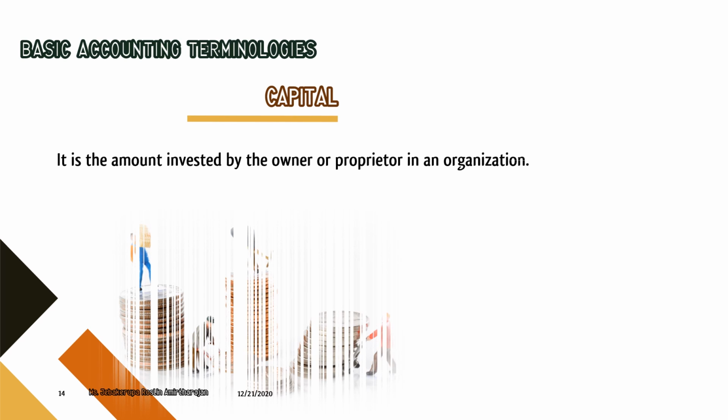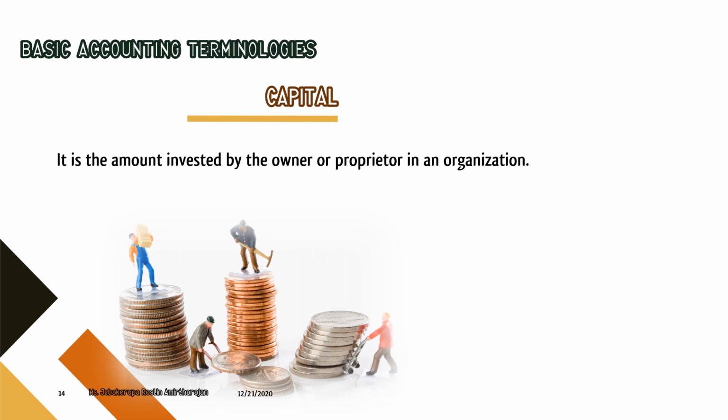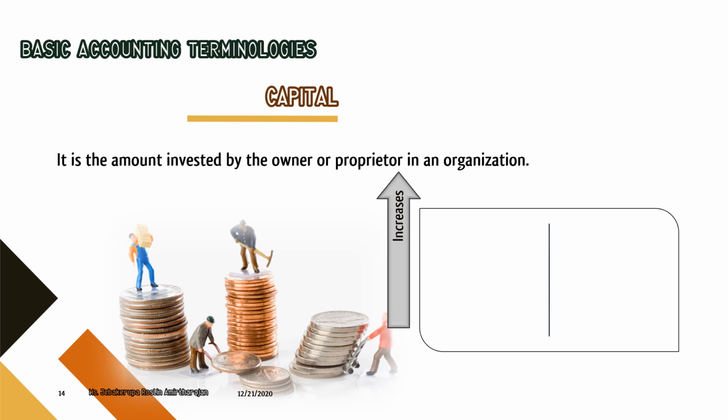What is capital? It is the amount invested by the owner or proprietor in an organization. Owner or proprietor is the person who is starting the business. So if he is investing money into the business, then the money is said to be capital. So what happens to the money in the due course of business? The capital increases when the business is getting profit and additional capital is introduced.